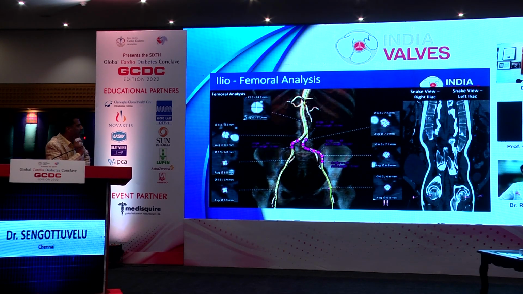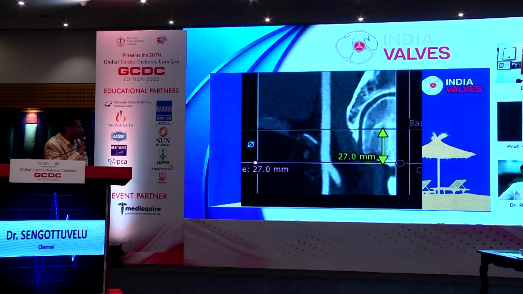So we want to prefer a puncture well above the bifurcation in case needed later on. We have the option of putting a covered stent and assessing the bifurcation point and the point of puncture. We can clearly see in the CT there is not much calcium at the site of puncture. Also, we measure the distance from the bifurcation to the puncture site, which will roughly help us when we do ultrasound guided puncture. We'll be able to go 2.7 centimeters above the bifurcation, and it makes it easier to puncture